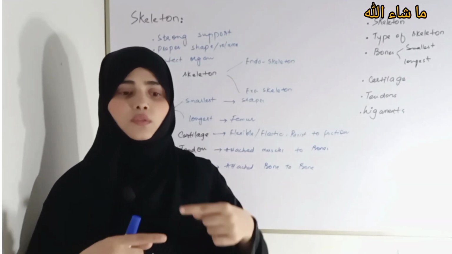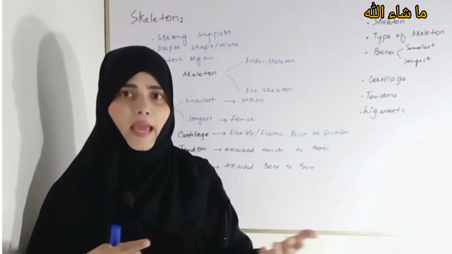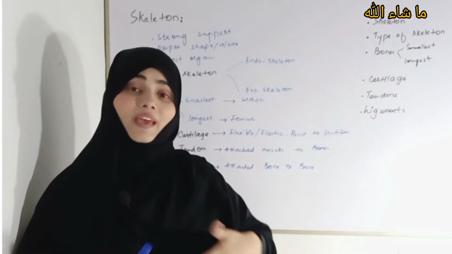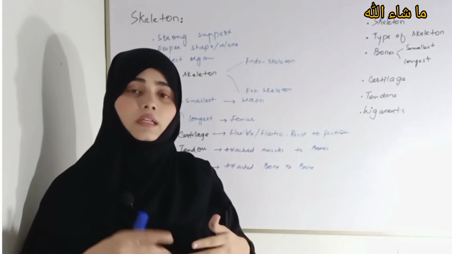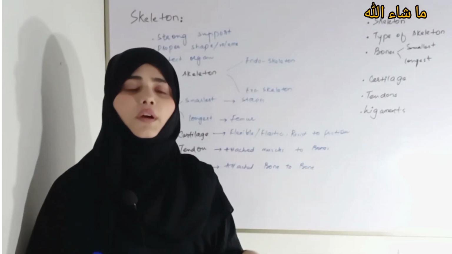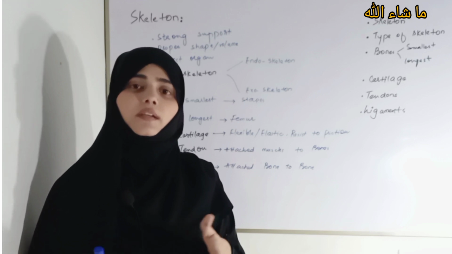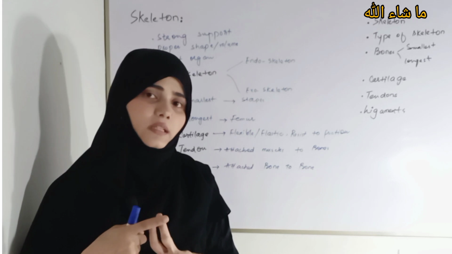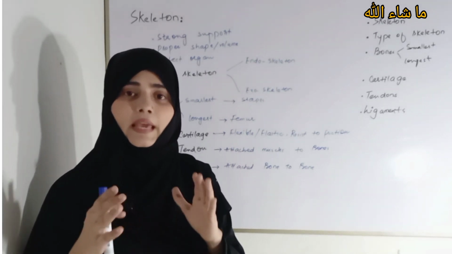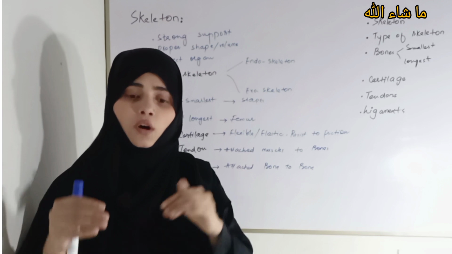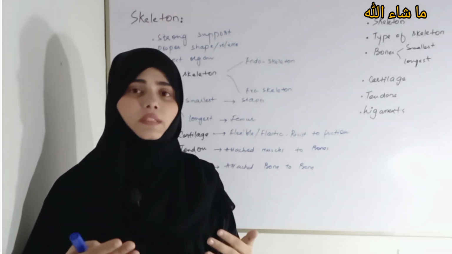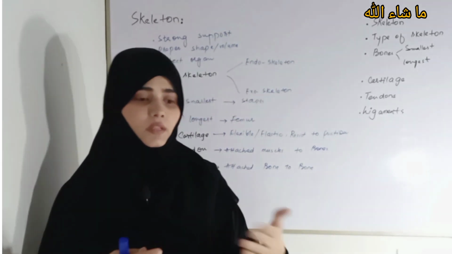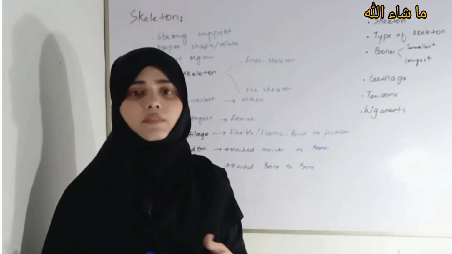And the skeleton which is located outside the body, such as in crab, prawns, cockroach, shrimps, they have an exoskeleton. They have a skeleton outside the body. So this is called exoskeleton. There are two types of skeleton, endoskeleton and exoskeleton. And there are 10% of animals on our earth who have an endoskeleton, while the rest 90% of animals either have an exoskeleton or maybe they do not have a skeleton.